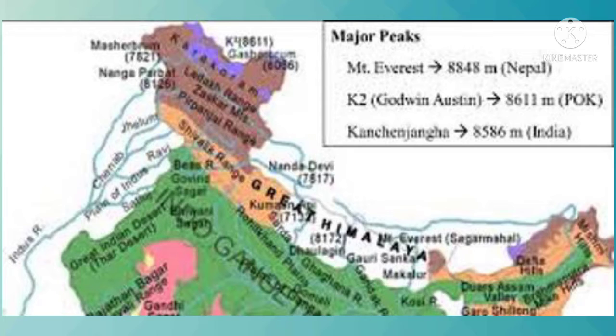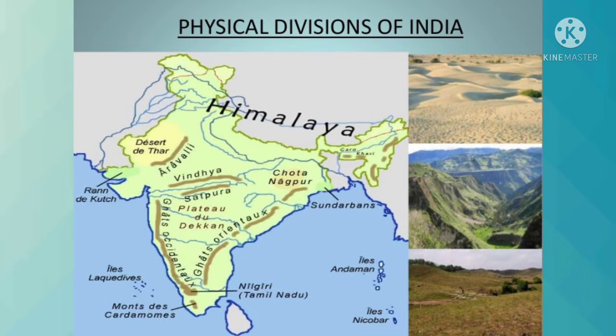The length of the Himalayas is about 2,500 km from east to west, and their width is between 160 km to 400 km from north to south. The Himalayas can be divided into few subdivisions, as already I told you: the Kashmir or northwestern Himalayas, Himachal and Uttarakhand Himalayas, Darjeeling and Sikkim Himalayas, Arunachal Himalayas, Eastern Hills and the mountain.